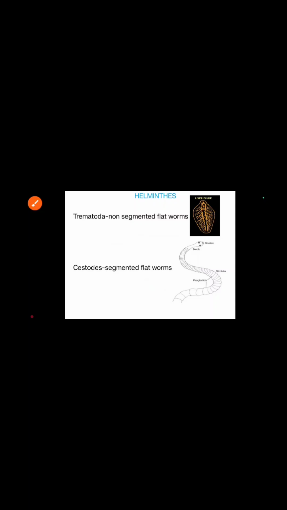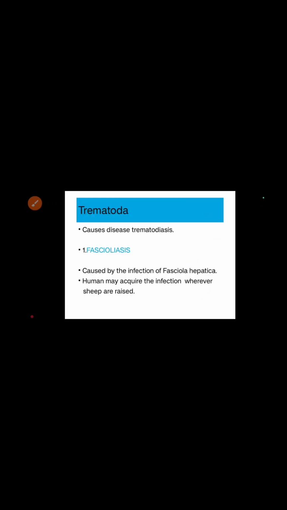So trematodes are non-segmented flatworms, cestodes are segmented flatworms, and nematodes are non-segmented roundworms. In this video we mainly discuss trematodes, and in the next videos we will discuss cestodes and nematode parasites. So trematodes cause a disease called trematodiasis. The disease caused by trematodes is called trematodiasis.